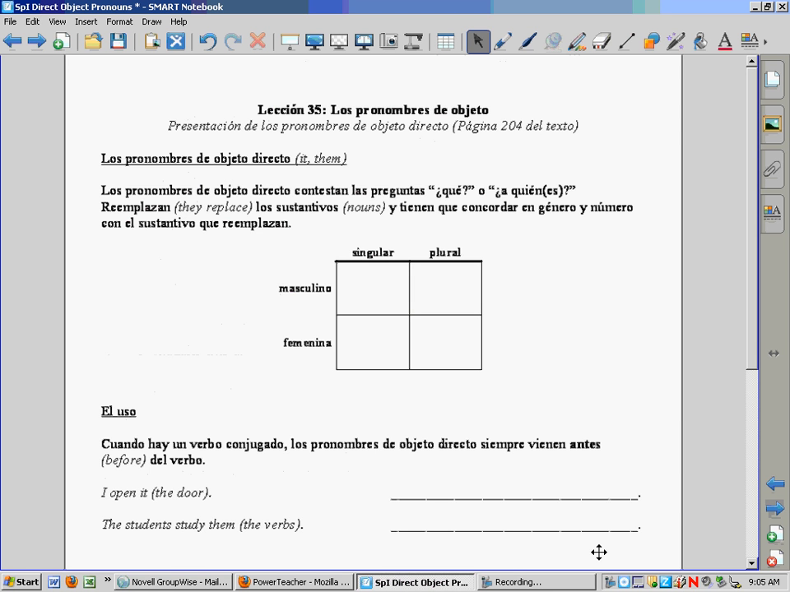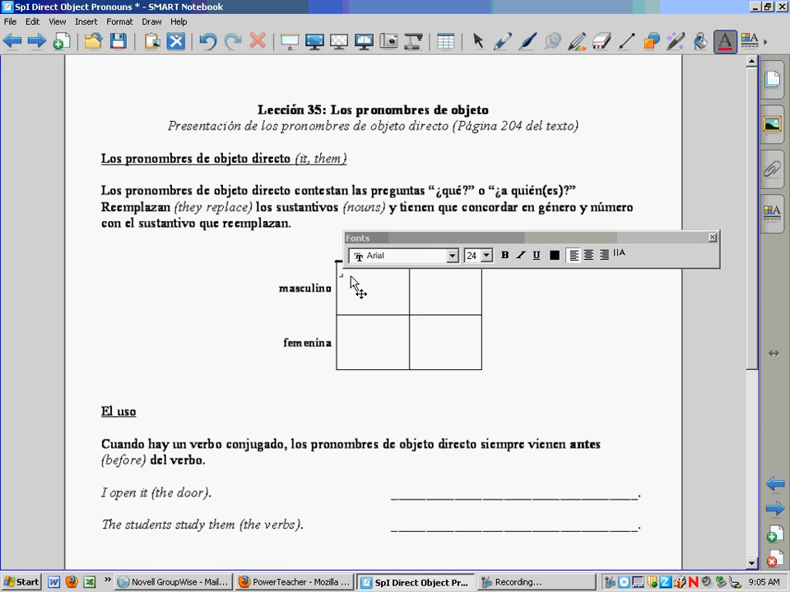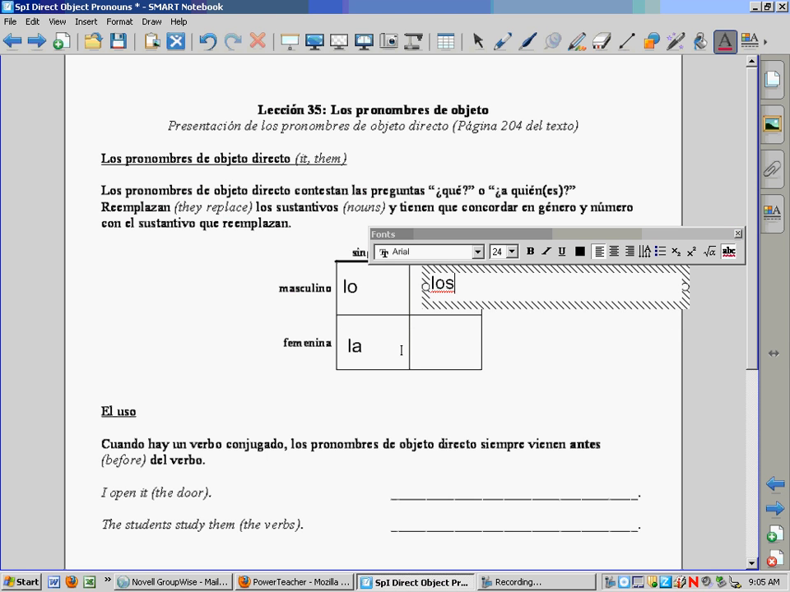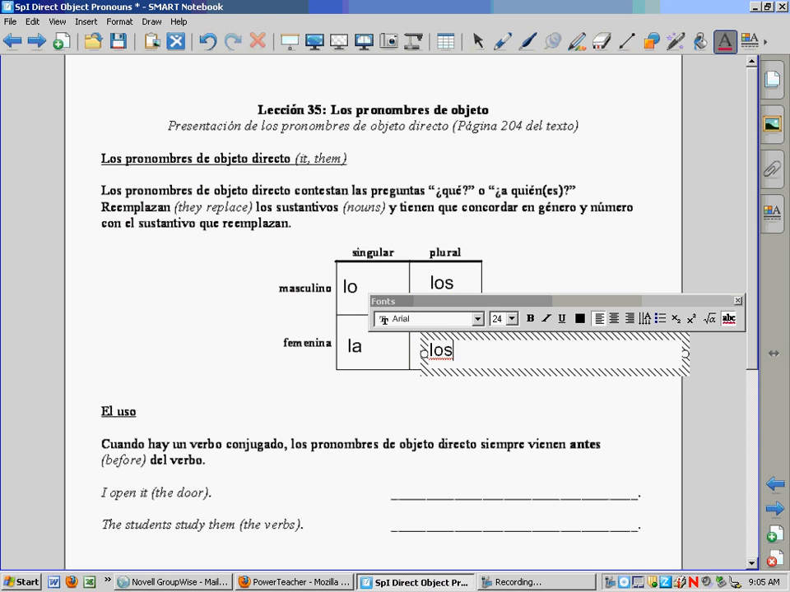So the four words we just talked about are lo, la, los, and las. So let's just fill them in here. So we have lo, la, los, and las. Just in case, just so we make sure we know what these mean in English, lo and